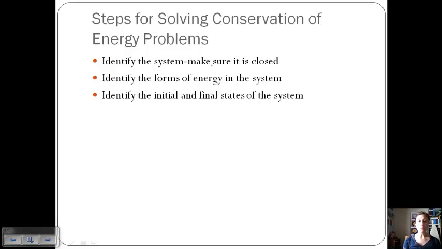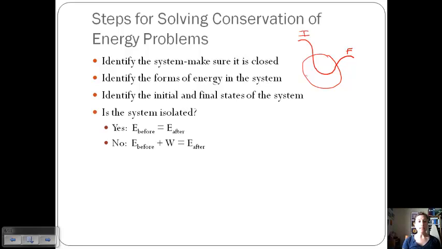Like we talked about with that roller coaster problem, if you have a large starting hill, this would be your initial condition, and they want to know speed or energy at a final condition, maybe at the top of a smaller hill. What happens in between is not that it's not important, but we're only going to look at the initial and final states. We're not really going to look at what happens in between.